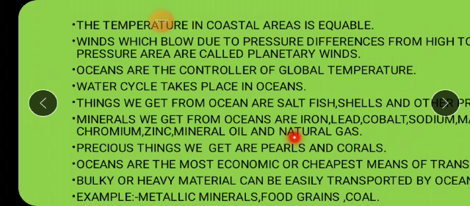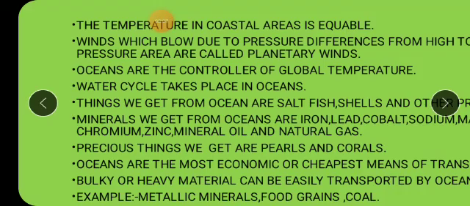Okay, mineral oil, natural gas, petroleum, which we use as a fuel in our day to day life, or in various machines also, in the cities. So such mineral oils and natural gas you get from oceans. Precious things like pearls and corals you get from the oceans, pearls, moti, corals also. The ornamental plants which we see deep in the oceans are said to be the corals. All these precious things, which are very expensive, we get from the oceans.